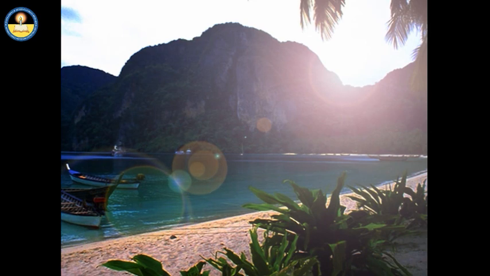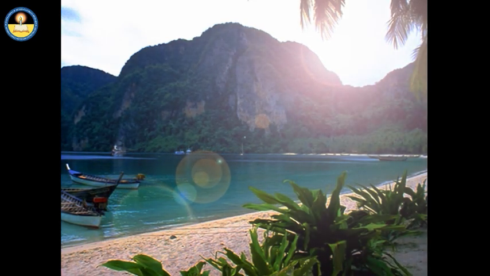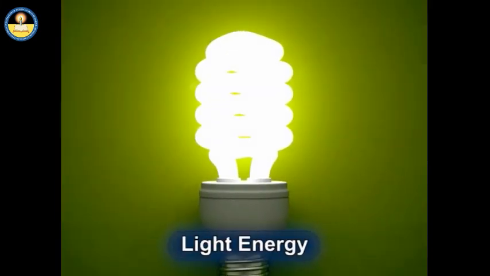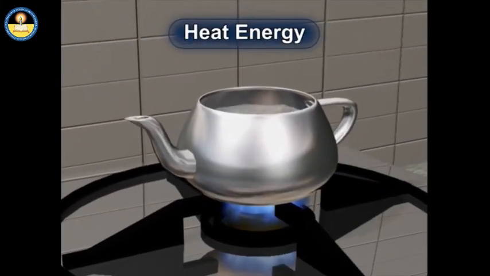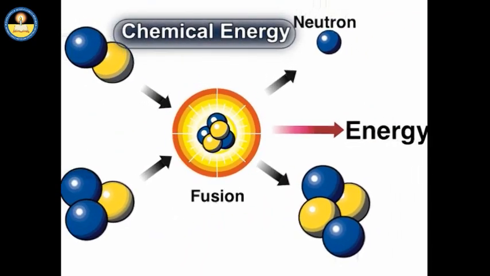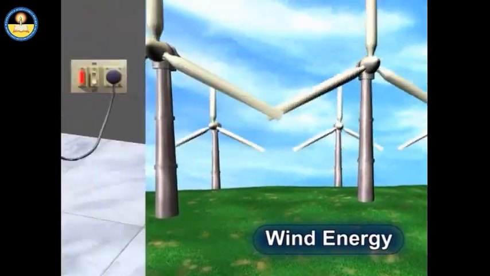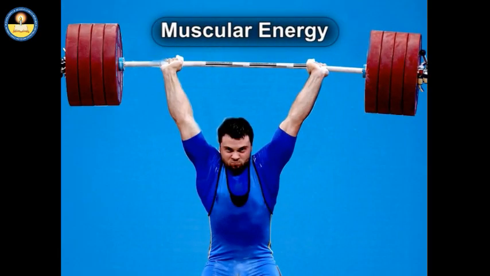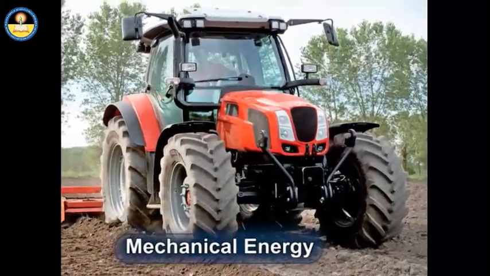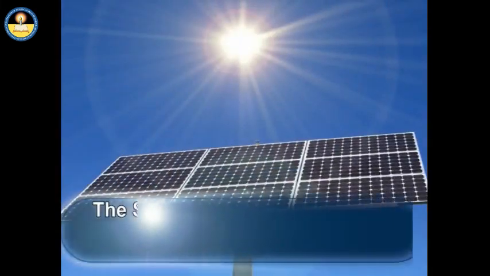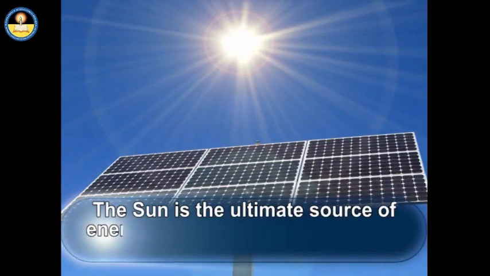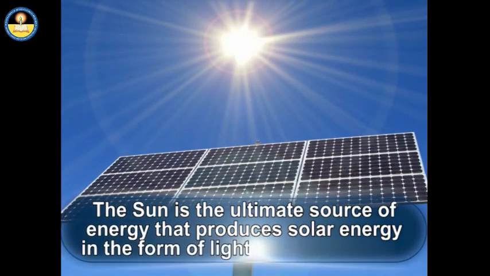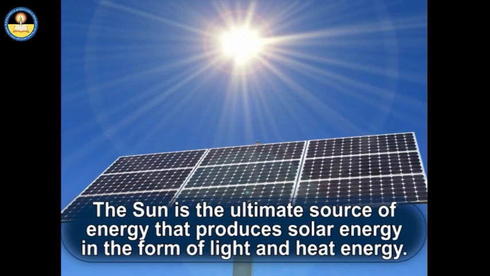In our day-to-day life, energy appears in different forms, such as solar energy, light energy, heat energy, chemical energy, wind energy, electrical energy, sound energy, muscular energy, mechanical energy, and so on. The sun is the ultimate source of energy that produces solar energy in the form of light and heat energy.